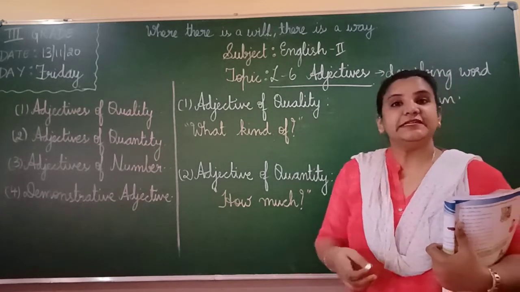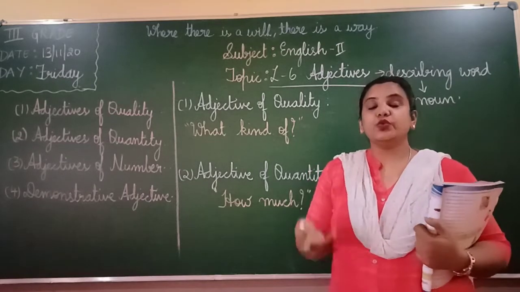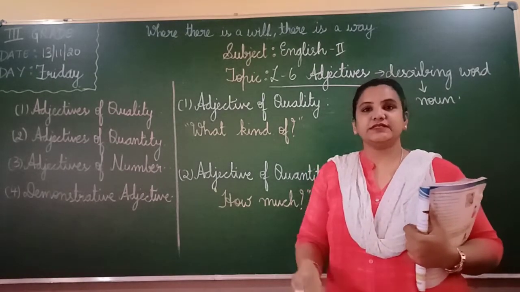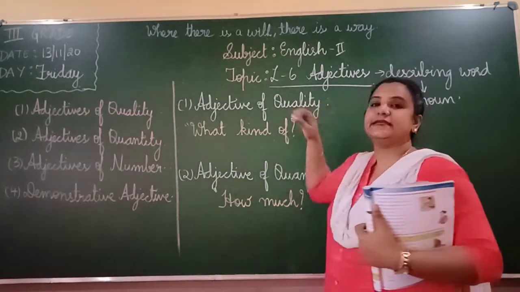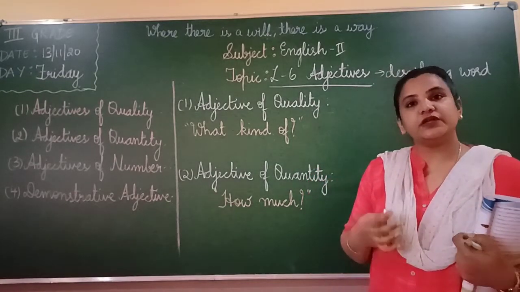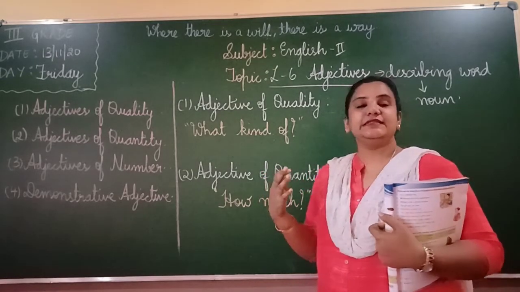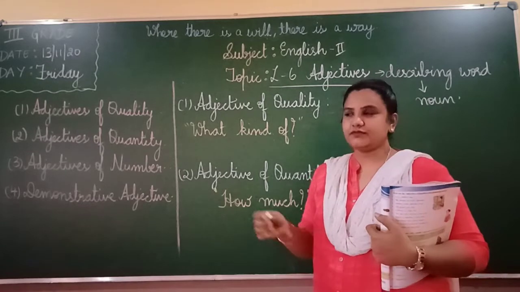Rani is a brilliant girl. When you say Rani is a brilliant girl, it will describe how the girl is. How is she? Okay, it describes how it is. Okay, something which describes how it is, is called your quality. It describes the nature of the person, the quality of it. Okay, the quality of the noun. It describes the quality of the noun. Raj is a lazy boy. Ram is a naughty boy. Okay.